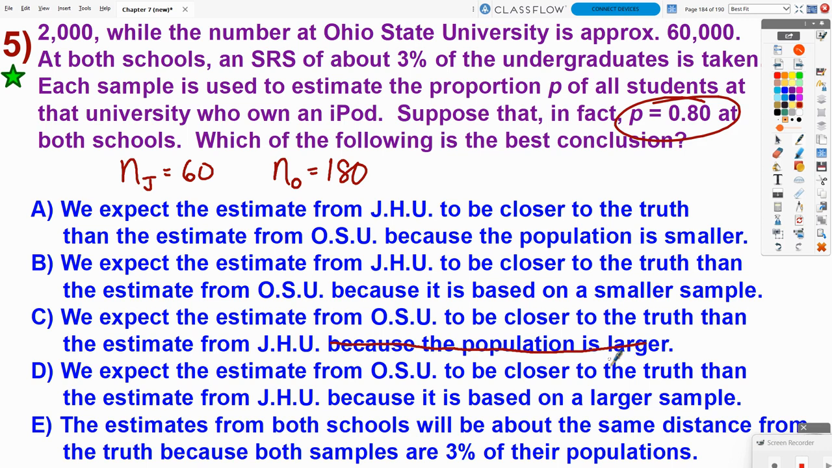So I would expect the estimate from OSU to be closer, not because the population is larger, which it is true the population is larger, but that's not the reason why the estimate would be closer to the truth. It is because it is based on a larger sample. So I would say the correct answer would be D for number 5.